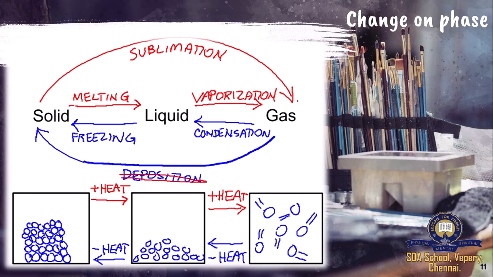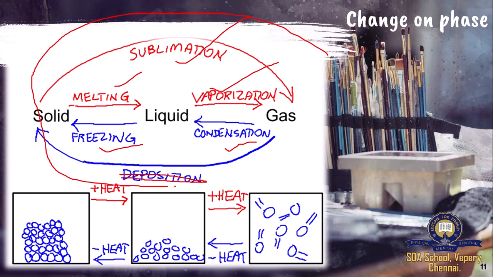Solidification is turning gas into solid. So you know what is melting, you know what is freezing, you know vaporization, condensation. You know condensation, right? When steam becomes liquid again, water again, you call it condensation. Sublimation, where do we see sublimation? An example is camphor.